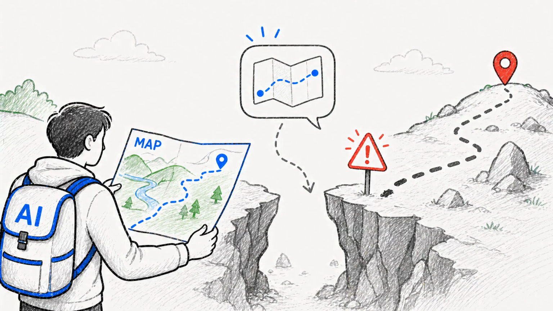Think of the model as a map, not the territory itself. A good map helps you navigate, but it can be incomplete, outdated, or simplified. If you treat the map as reality, you can get lost. AI answers are useful guides, but they are not automatically evidence.